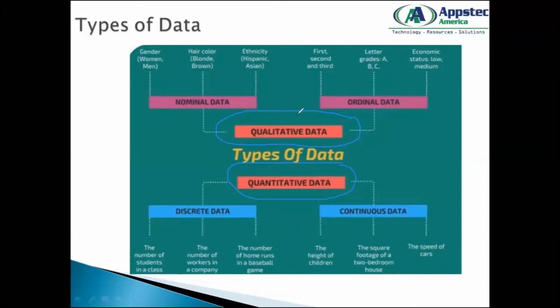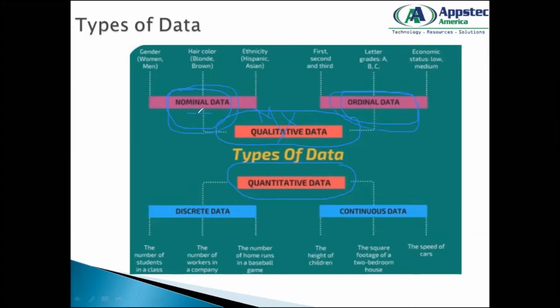Now qualitative data is further divided into two, and these are very important in machine learning. One we call nominal data, another we call ordinal data. Now what is nominal? First we know that we are dealing with qualitative data, which is non-numeric in nature, right? And we cannot measure this kind of data. Measurement is not possible. Now we know that qualitative data can be of two types, whatever type it is, it should not be a number and it cannot be measured. So it is subdivided into two: one is nominal data, another is ordinal data.